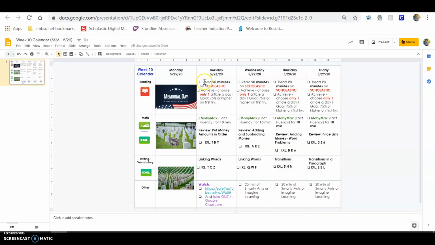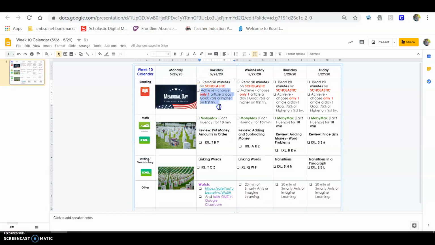Okay, you guys know how to get on to Achieve, and you're going to take one article today. Then you're going to get on MobyMax for 10 minutes and practice your math facts. A lot of you are reviewing addition, subtraction, multiplication, and division because you've passed all of them. That's great. So keep going.